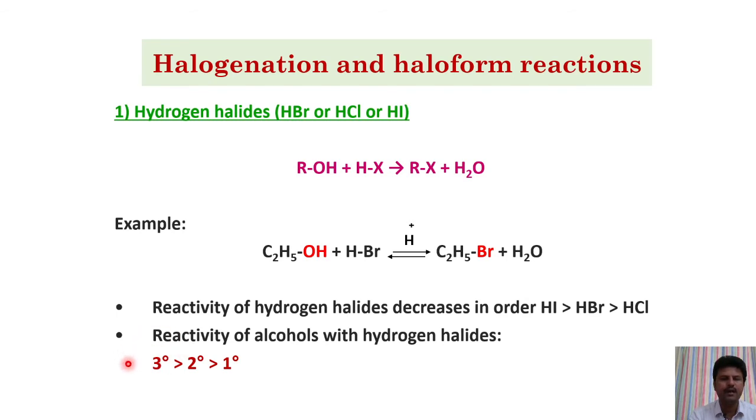Therefore, tertiary alcohol is more readily involved than secondary alcohol. Secondary alcohol is more reactive than primary alcohol because in this reaction the first step is formation of a carbocation. We know a tertiary carbocation is more stable than a secondary or primary carbocation. So the corresponding alcohol of the tertiary carbocation is more reactive in these reactions.